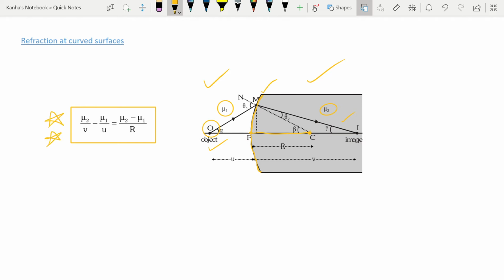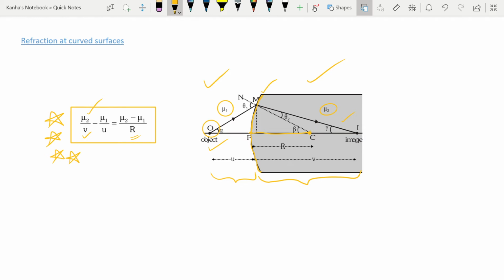This is extremely essential for the paper. What this means is, mu2, the refractive index of the medium in which the actual refracted rays lie, divided by v, the image distance, minus mu1, the refractive index of the medium in which your object was lying, divided by u, the object distance, is equal to mu2 minus mu1 by r.